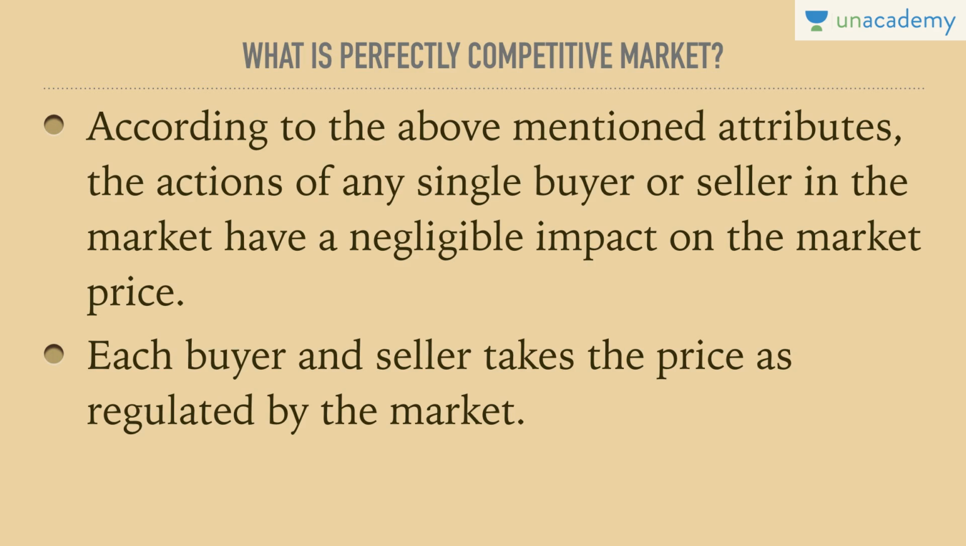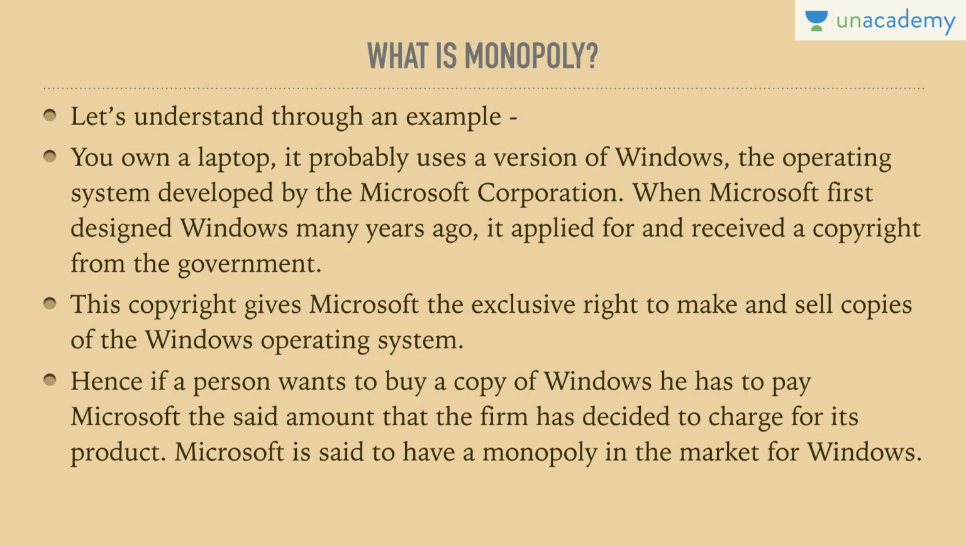Now, coming to the second type of market, monopoly. What is monopoly? You have heard of this term before, but I would make you understand it differently this time with the help of an example. Mono means single. So, when there is a single seller in the market, it is considered to be a monopoly. And that monopoly leads to a single seller producing the good at very high prices.